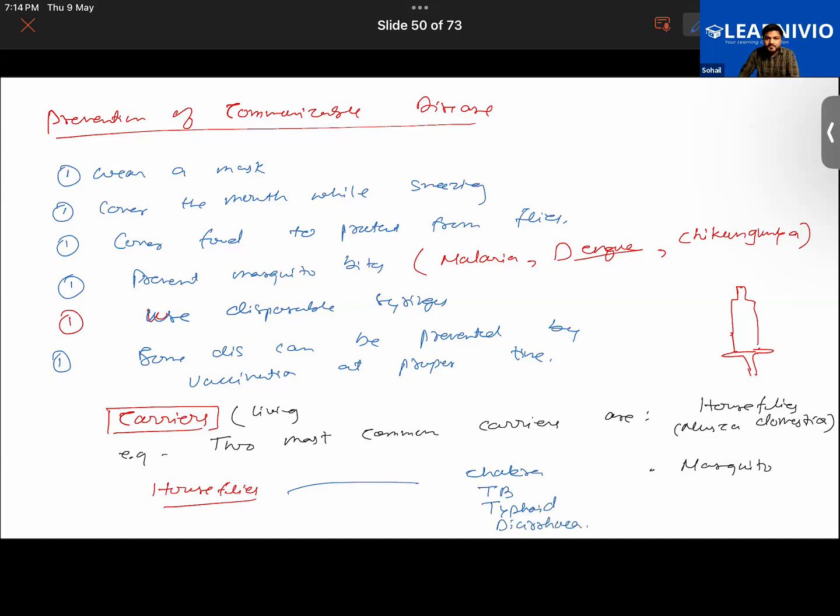Do ants carry any diseases? Ants? No, I don't believe that ants act as active carriers of disease. Okay, getting it now? So keep this fact in mind, that generally house flies are known to spread these communicable diseases.